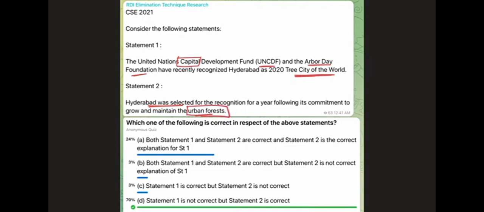So the two statements seem related, and if we come to the options, all of them are talking about both the statements. That means both the statements are important in marking the answer.